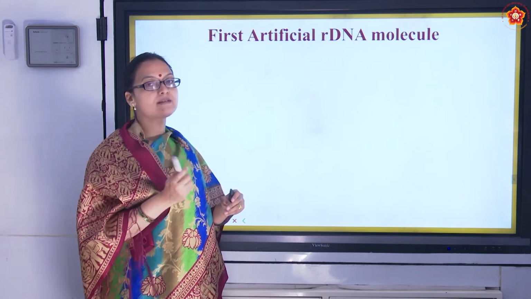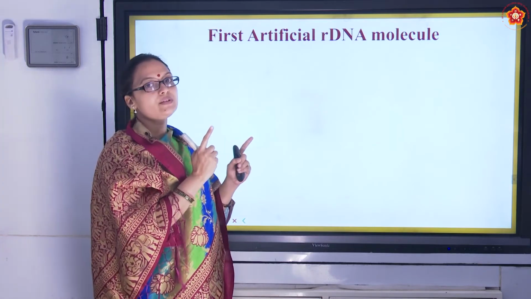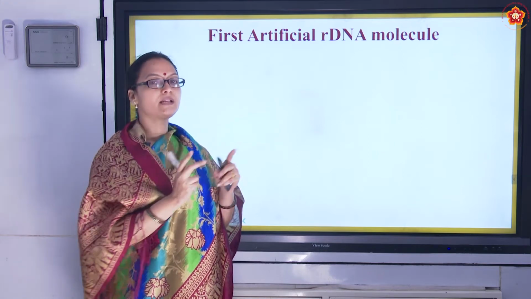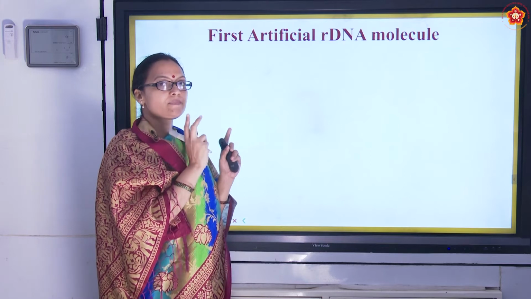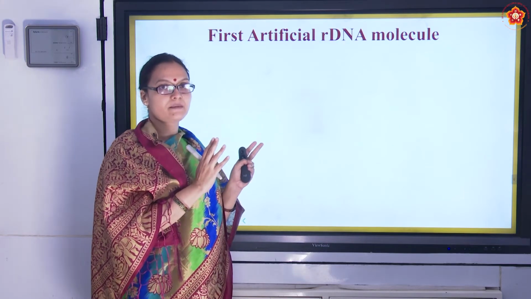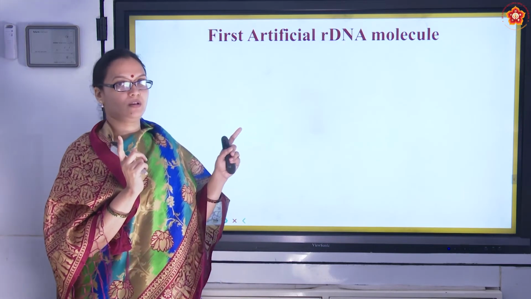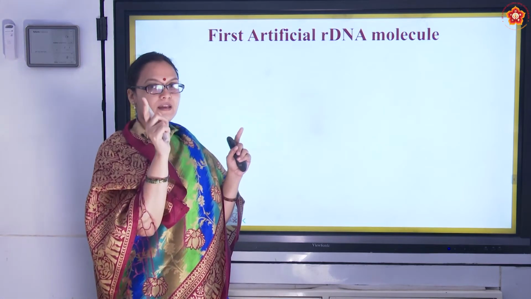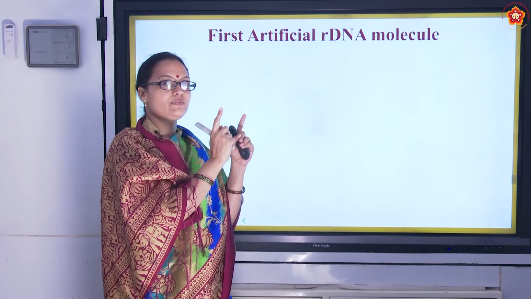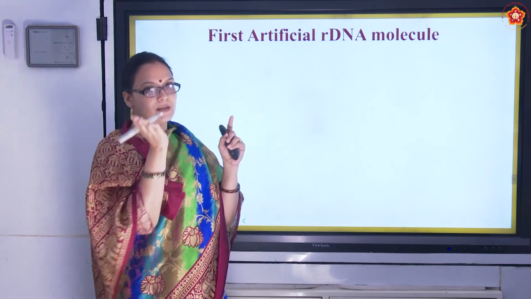I'll quickly revise. We identify the gene of interest, we identify a plasmid, and we make a cut at a specific sequence using a scissor called restriction enzyme, both in the plasmid and in the gene. And then we stick this desired gene of interest into the plasmid using DNA ligase.